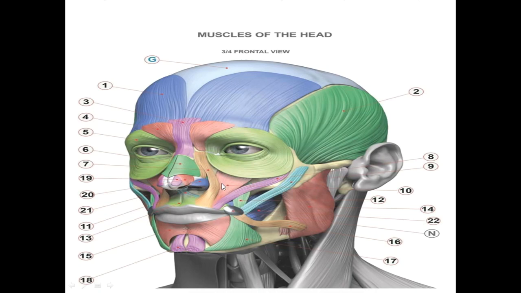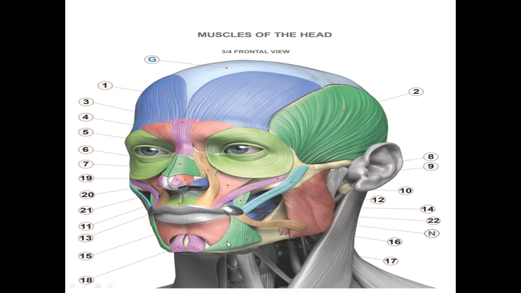This muscle is the levator labii superioris, and this muscle is levator labii superioris alaeque nasi. This is the orbicularis oculi. This one in green color is attached to the angle of the mouth, so it is levator anguli oris.